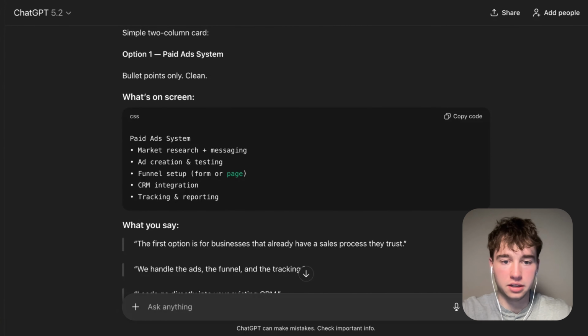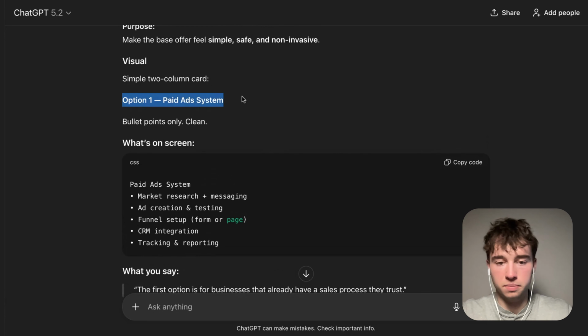I would just say our 2 packages. We don't want to sell too much. We just want to pre-frame, like, okay, here are our 2 packages for your reference. Cool. And then we're going to branch this out into here. Here's our package. Wow, we don't want it to be that big. We want it to be like 500. So we have our paid ad system, right? This is our first package, which we could probably do something like this. Same thing happens there where it just pops out. We add our 2 packages. So this would be package 1, option 1, paid ad system. And maybe this isn't the clean way to frame this here. Sorry, you guys can't see it.